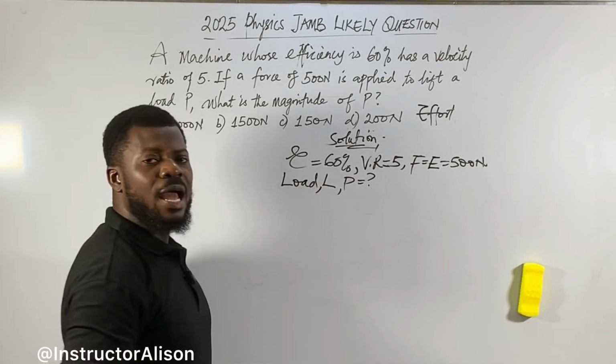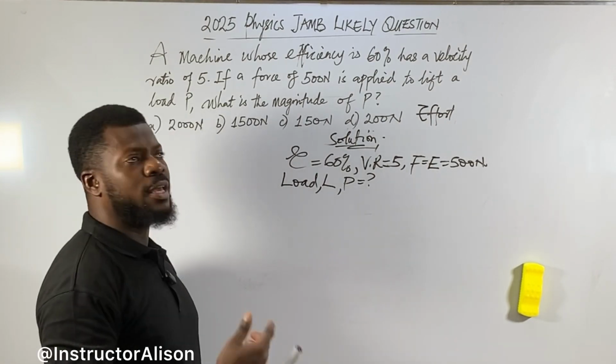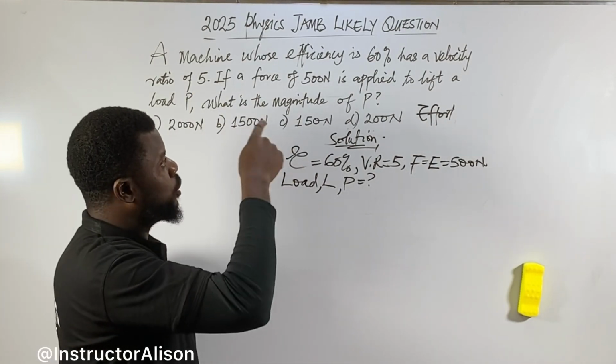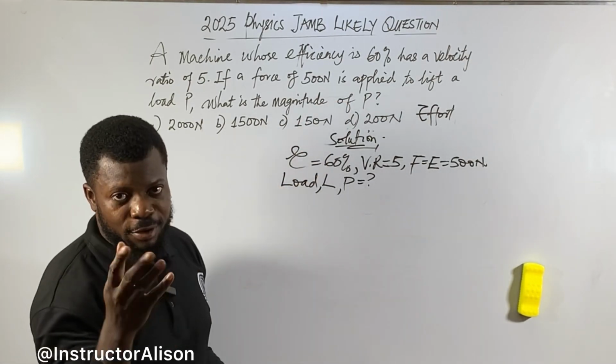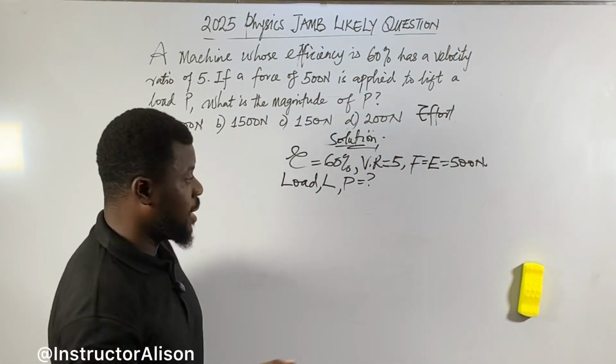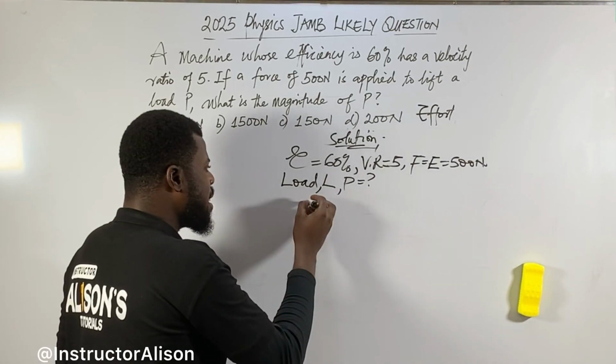Now, what do you want to find? How you want to find it is very simple. You will say, okay, since they talk about a simple machine, and they don't mention efficiency or mechanical advantage, that means you will put the formula. I better remember one formula again: efficiency.